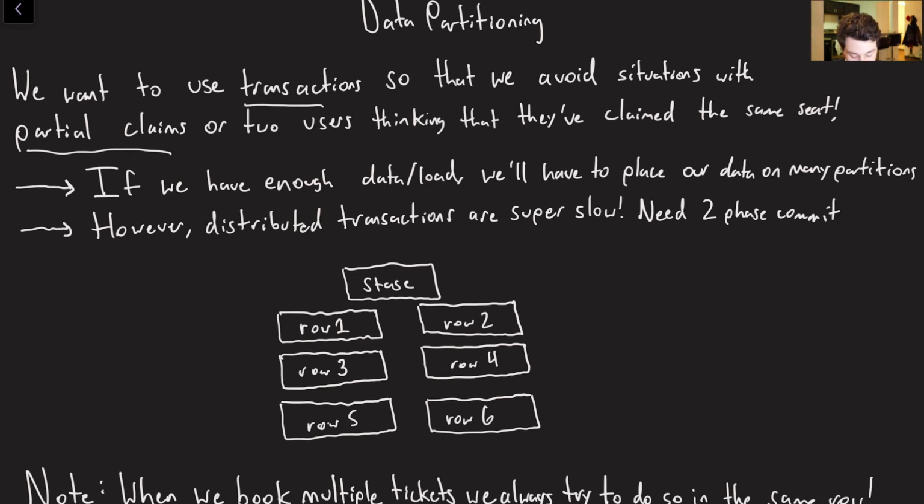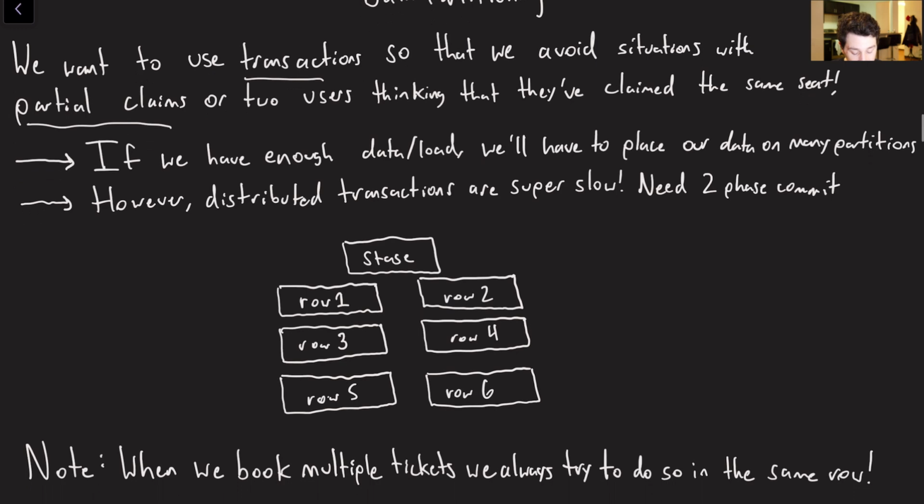Well, actually, we could go ahead and make it so that every single row is on the same partition, right? Because if I know that I want to book 2 seats, and I'm always going to be booking 2 seats within the same row, having a given row on the same partition is going to allow us to avoid distributed transactions. So hopefully that makes a decent amount of sense.